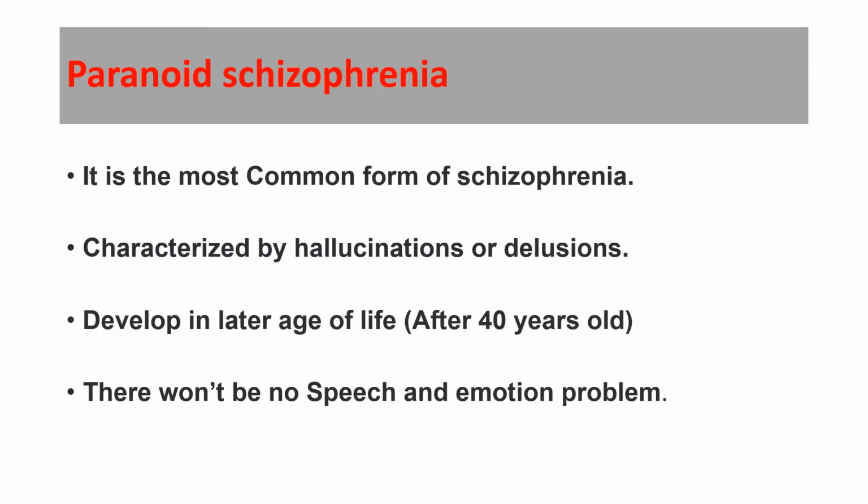What is paranoid schizophrenia? Paranoid schizophrenia is the common form of schizophrenia and it is characterized by positive symptoms. That means hallucinations and delusions. They will show different types of hallucination like auditory hallucination, visual hallucination, sometimes delusion of persecution, delusion of grandiosity. And it develops in later age of life. That means after 40 years of age.